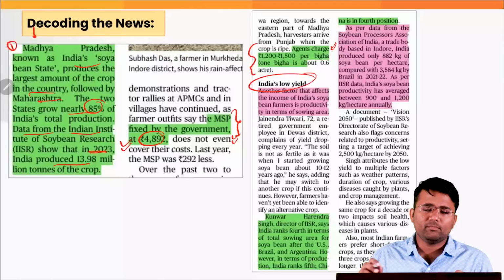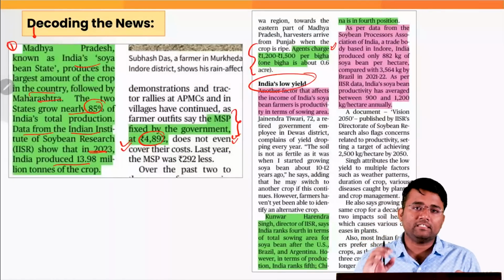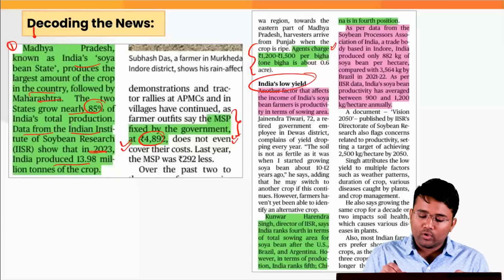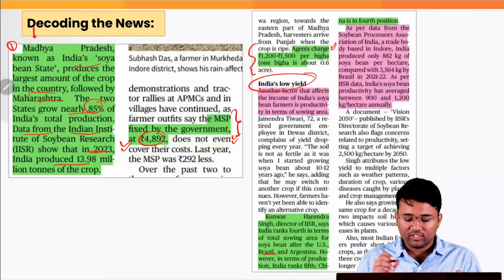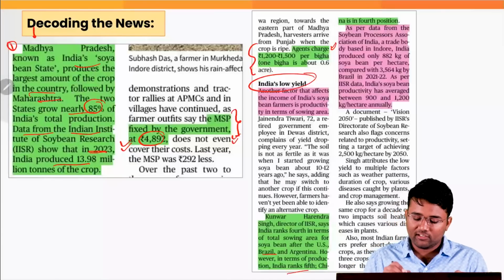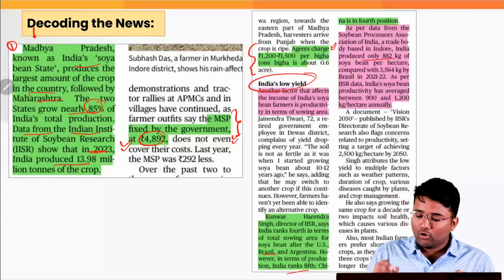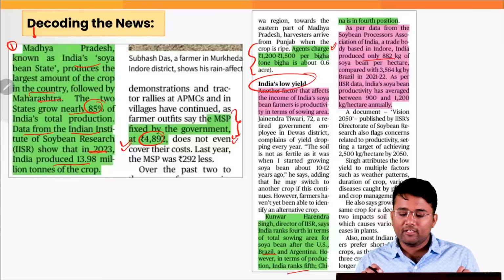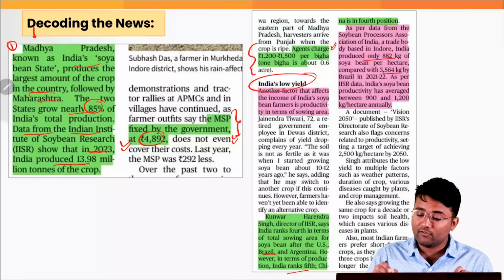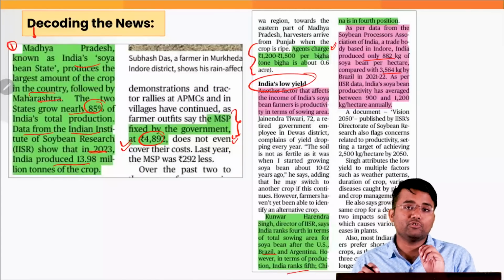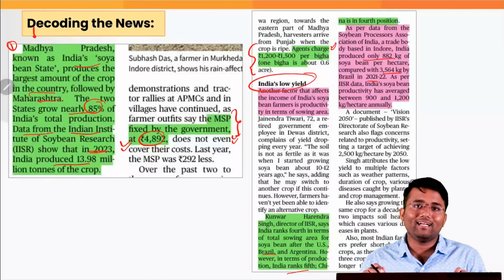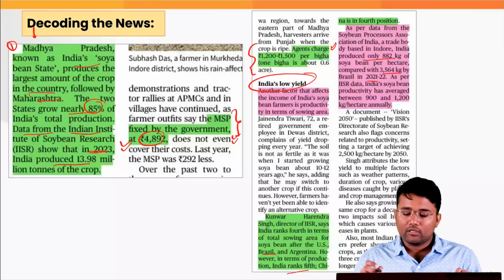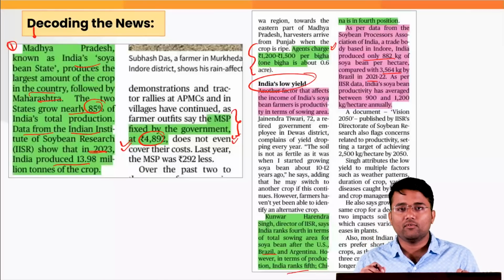Also, another factor that has been highlighted in this particular article is the low yield of soybean, because in terms of sowing area we are 4th after the US, Brazil and Argentina, but in terms of production we are 5th and China is the 4th. As per the data, India has produced only 882 kg of soybean per hectare compared to 3,564 kg by Brazil in year 21-22. You can see that the yield or the productivity of Brazil is at least 4 times what we are producing.